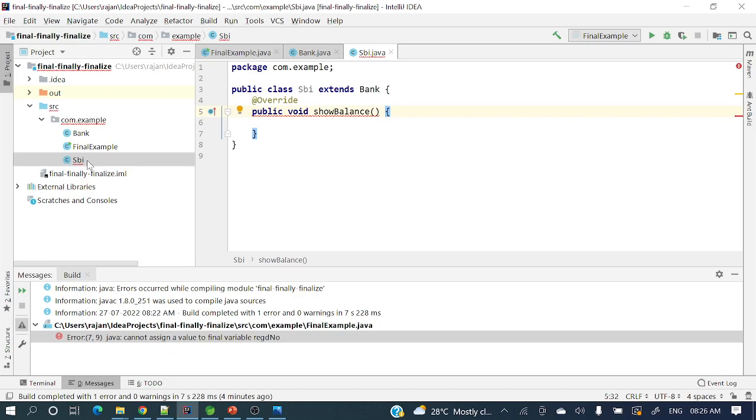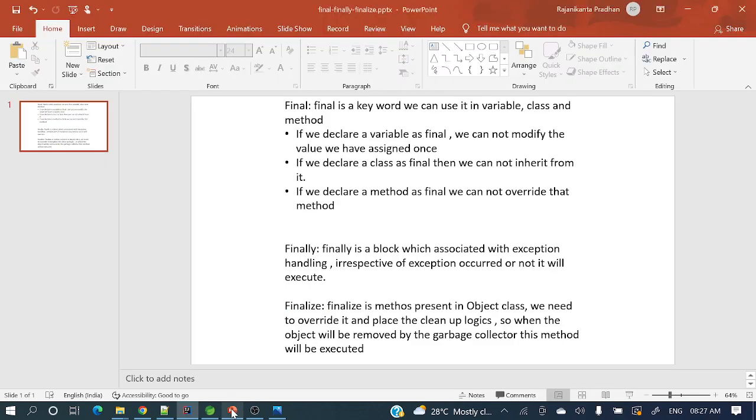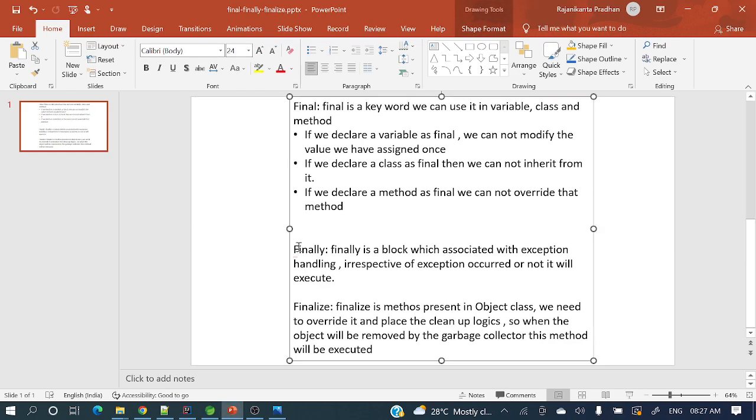Okay, so let me undo this one. Let me remove this final. Okay, here we go. So we have covered the final keyword. Now next, what is that one? Finally, sorry, this finally, right?